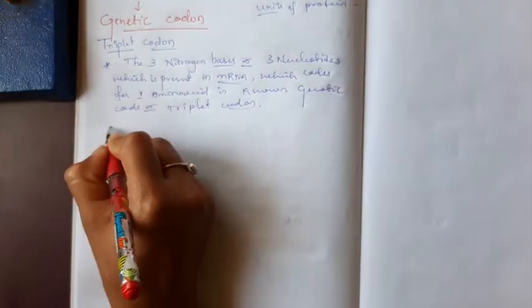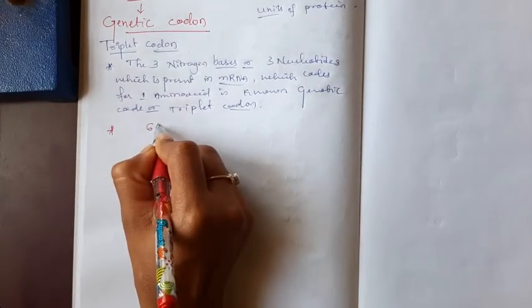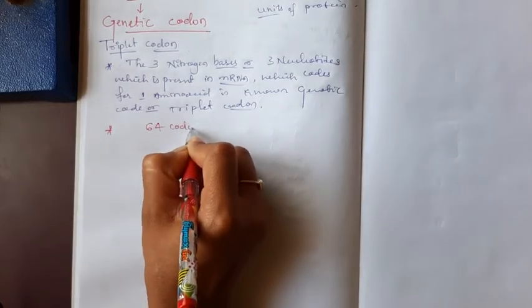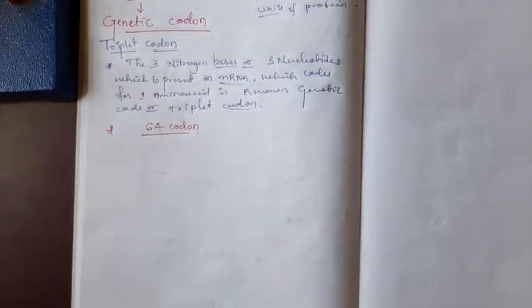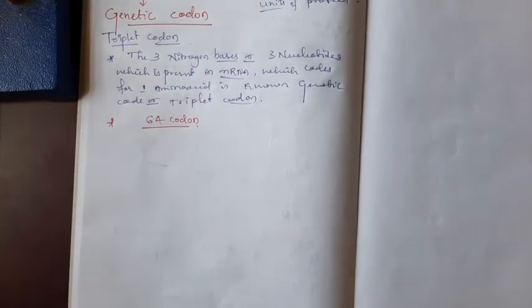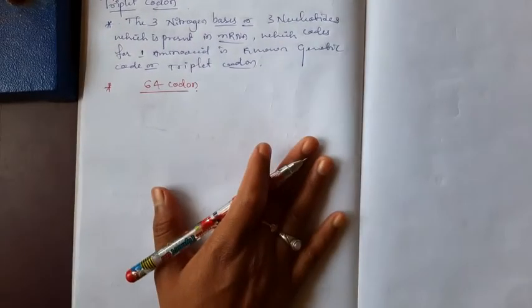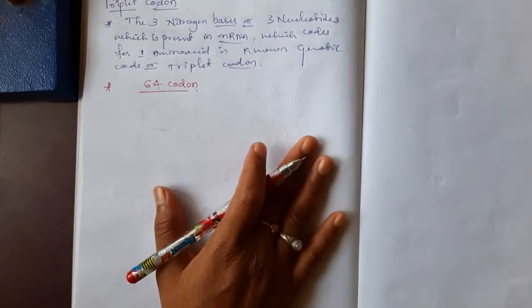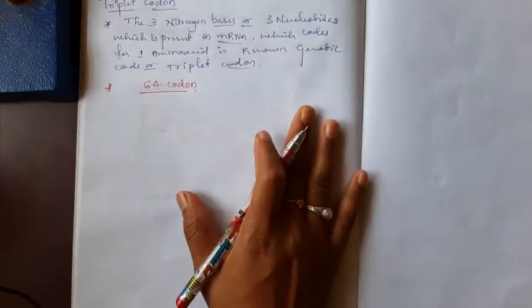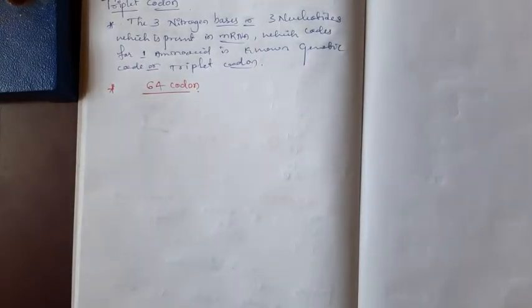We already discussed that 64 codons are there. How are the 64 codons formed? First, the codons for the various amino acids, I will explain using what is given in your NCERT book.